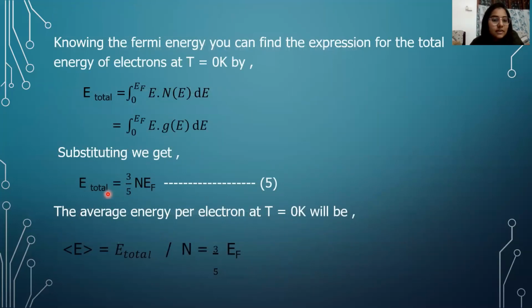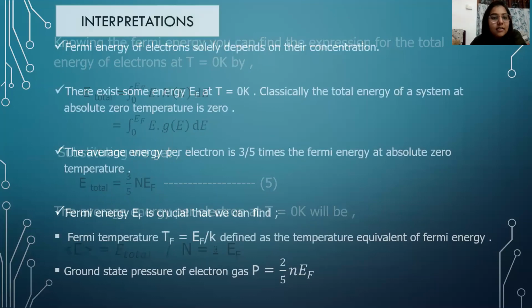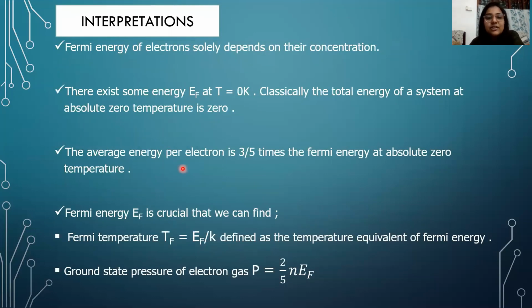That is what we can see here, as the total energy at T equals 0 Kelvin is given as 3 by 5 times N E_F. The average energy per electron again is 3 by 5 times the Fermi energy at absolute zero temperature. Now, this Fermi energy concept is very crucial.